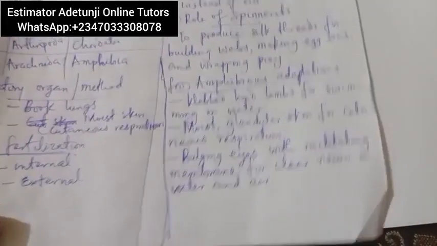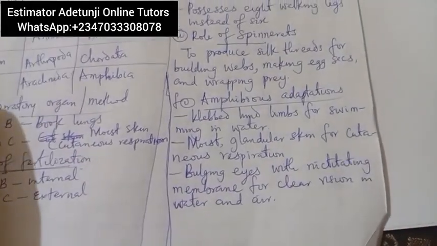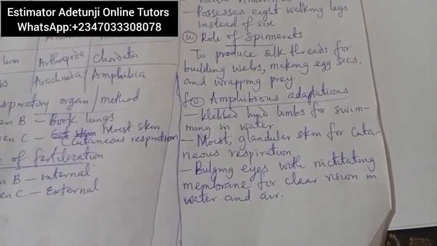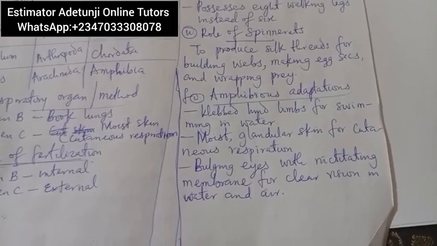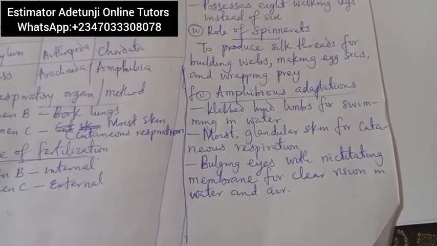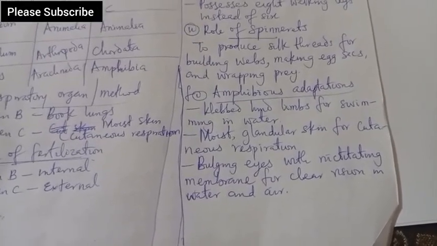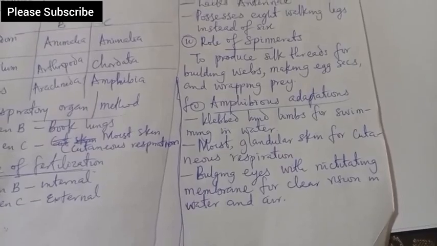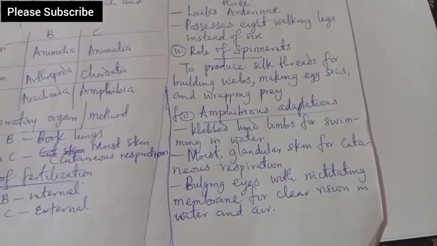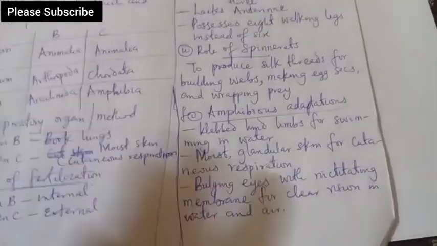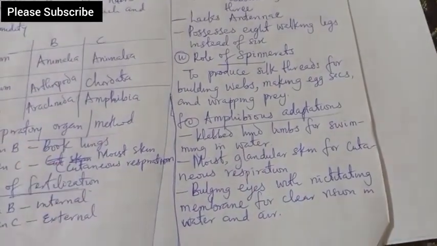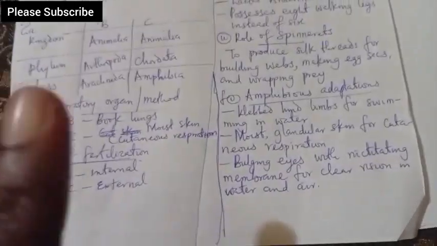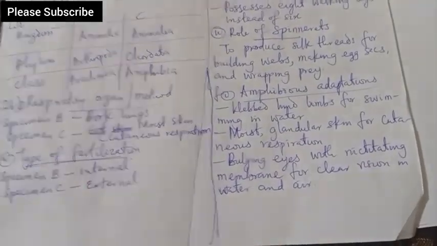All right, let me bring out the response comprehensively. Amphibian adaptations. I said what? Webbed hind limbs. Look at it. When you see their legs, they're very muscular. That is their legs. They are very muscular and webbed. That is, they have webbed hind limbs for swimming. That's why you can see them swimming. You can also see such webbed limbs when you see a duck. You check the foot of the duck, you also see something like that.